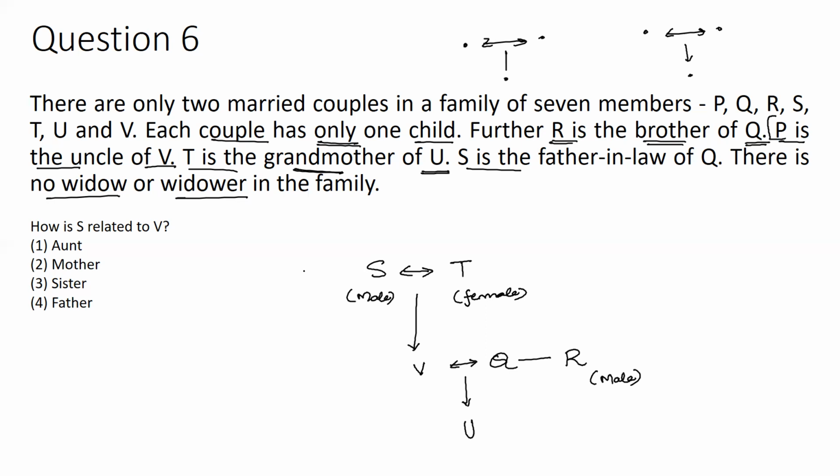I can think of two possibilities here. So for the time being, I will put P either here or here. Okay. Because I don't have a clue right now whether P is the brother of T or the brother of S. That input I don't have.